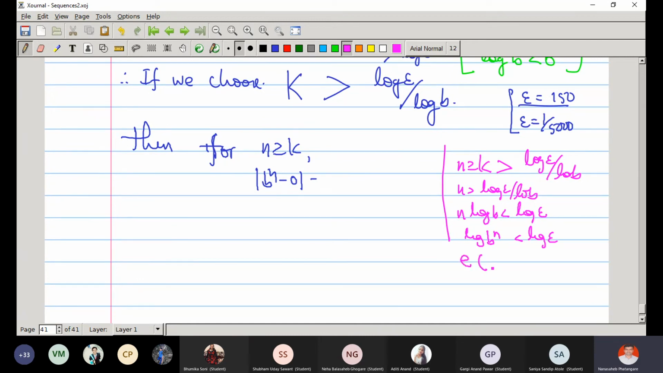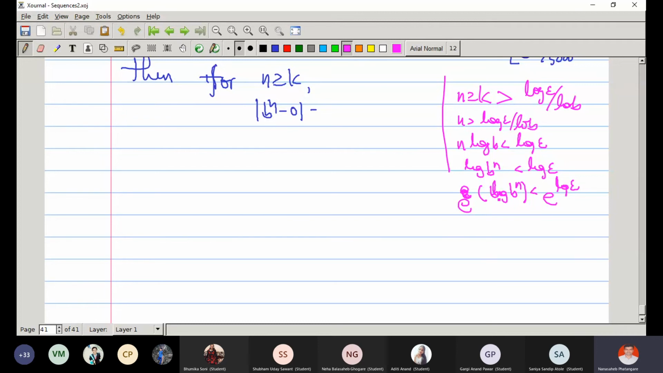Now if I apply exponential on both sides, b raised to n is less than e raised to log epsilon, right? But what is exponential of log? Why less than? If I apply exponential, if x less than y, then e raised to x is less than e raised to y. Is it true? Yes, sir. Because exponential function is also an increasing function, right? And so exponential and log cancel with each other. Therefore, b raised to n is less than epsilon.